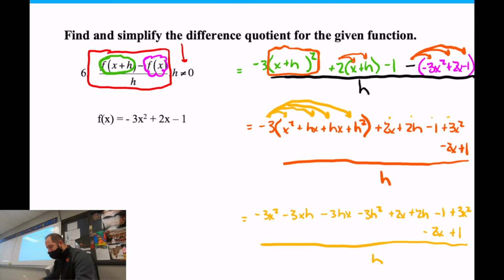Like for instance, the -3x squared, positive 3x squared. You can see, they canceled out. One was negative, one was positive. The 2x and -2x. One was positive, one was negative. The 1 and -1. You can definitely see things that don't have h's go away. And so here's what I'm left with.